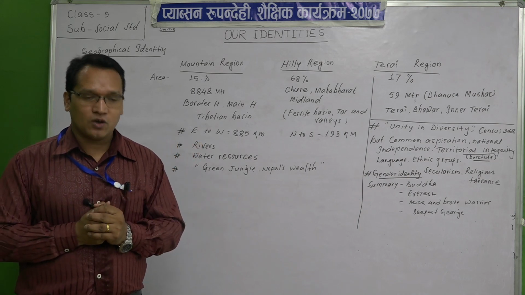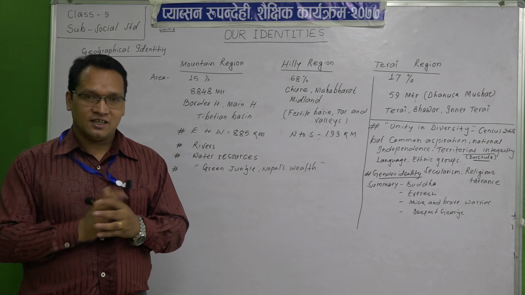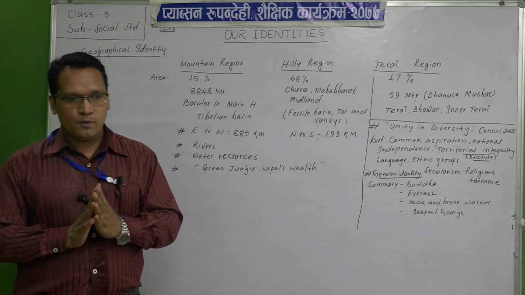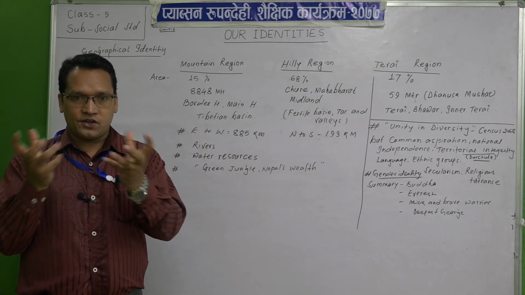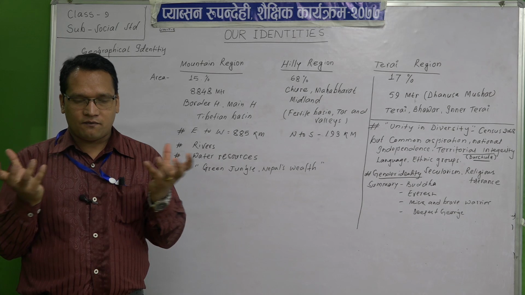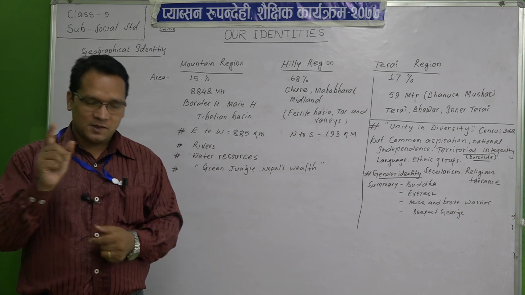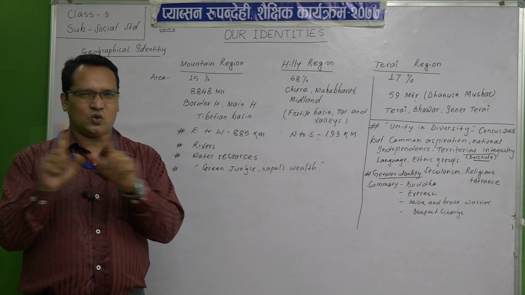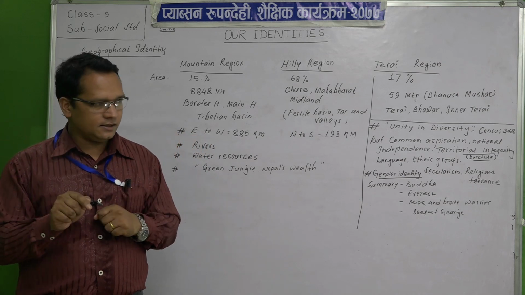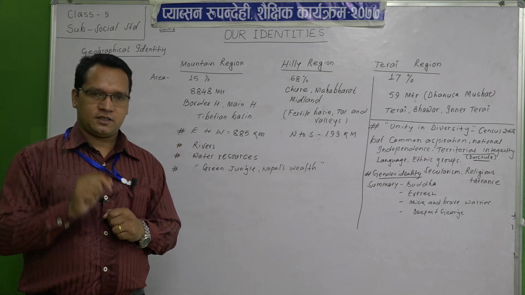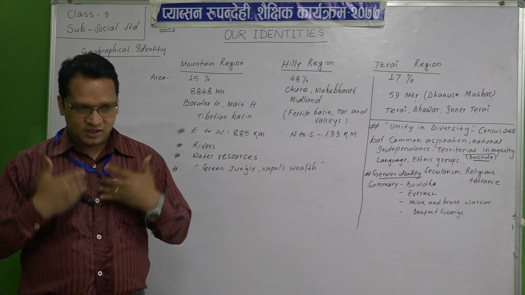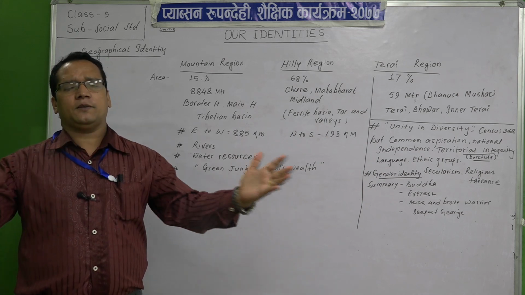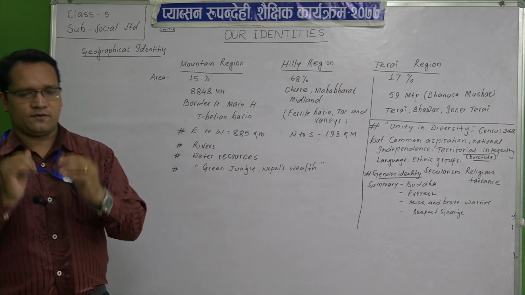Because in our country, have you ever heard, have you ever seen, in our country any war, fight, dispute on the basis of religion? No, never, and it will never be, students. For that you are responsible, I am responsible, and all Nepali people are responsible.